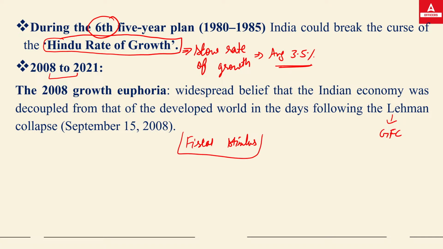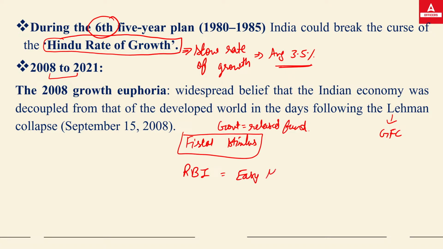What the government actually did was release a certain fund to make sure that the global financial crisis impact would not be severe. The same thing was done by RBI. RBI created an easy monetary policy.